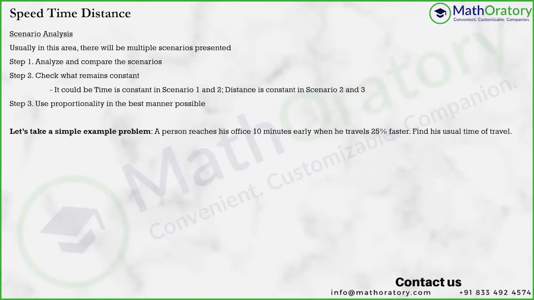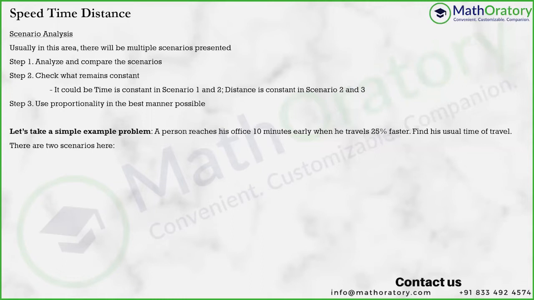I hope this is understood. He's traveling the same distance, isn't it? So again, that is the comparison of scenarios. If you think about it, there are actually two scenarios here. In a question it will not be written explicitly that this is scenario one and this is scenario two. You have to apply common sense and figure it out yourself.